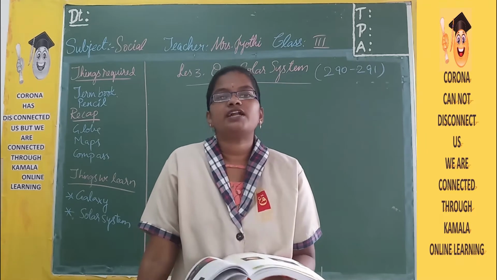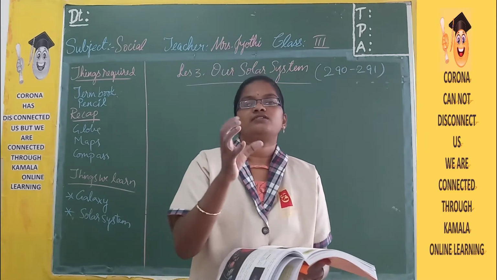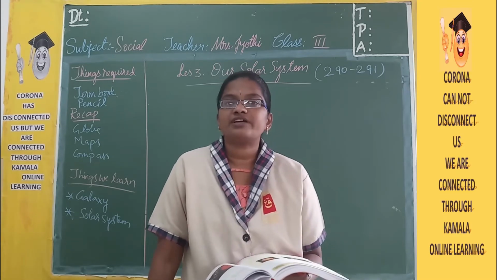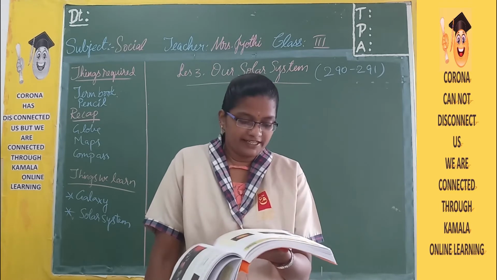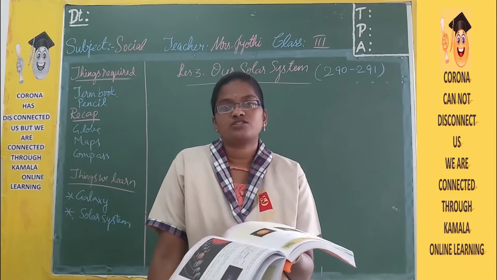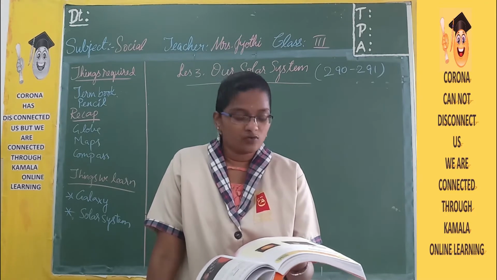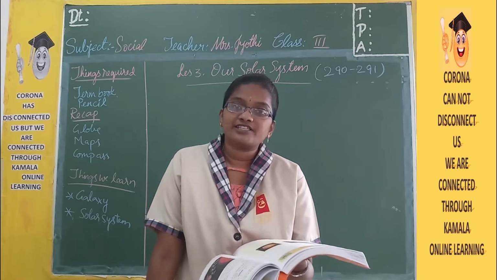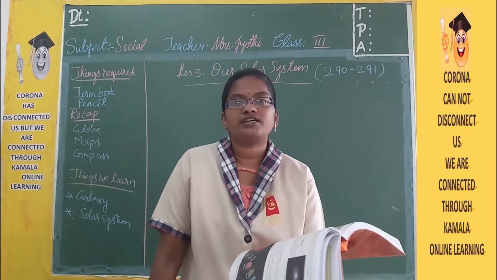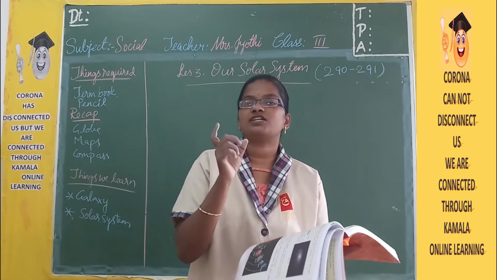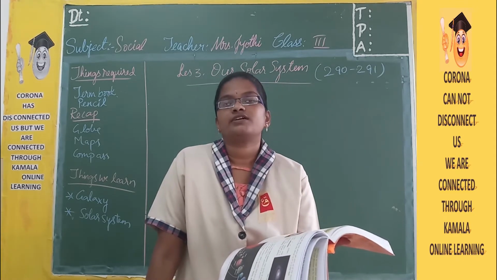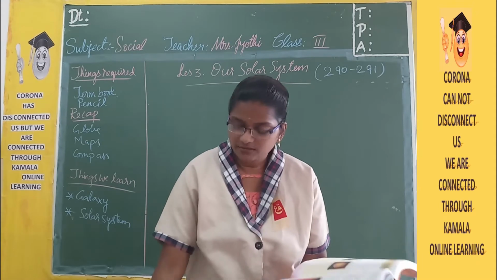Then there is a riddle given to you. A riddle is something where they indirectly tell about a particular thing, and you have to identify what it is. Some nights it's big and round. We see this thing at night. Some nights I am very small. And some nights only a slice. Slice is nothing but a piece. And some nights it is not seen at all. So what is it? It is the moon.